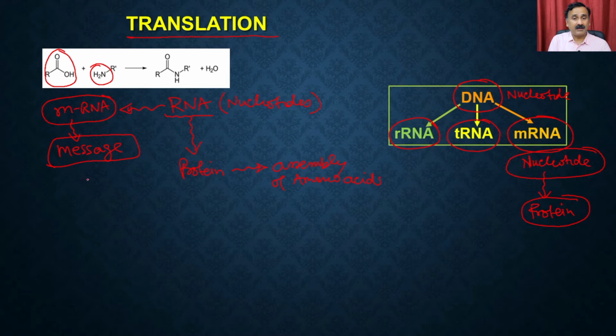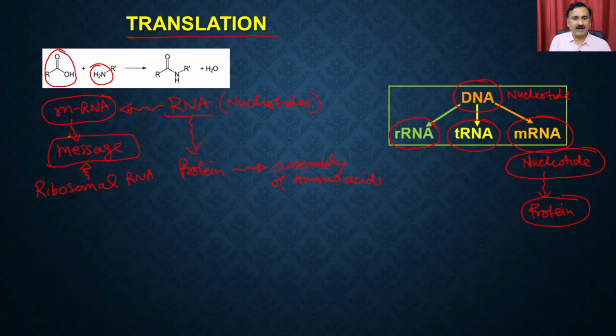So you require a system to interpret this message, and that comes from the ribosomal RNA. So you are going to use the ribosomal RNA to interpret this message, right?